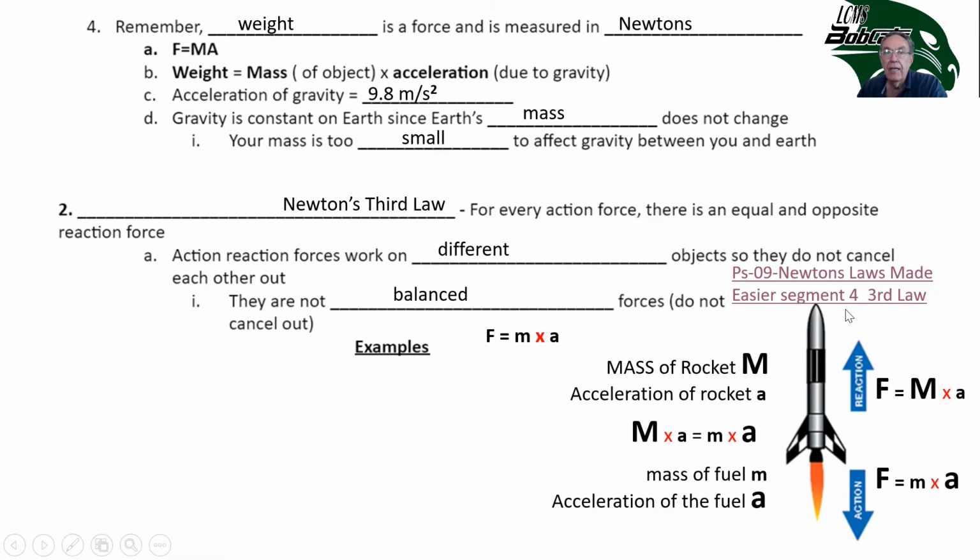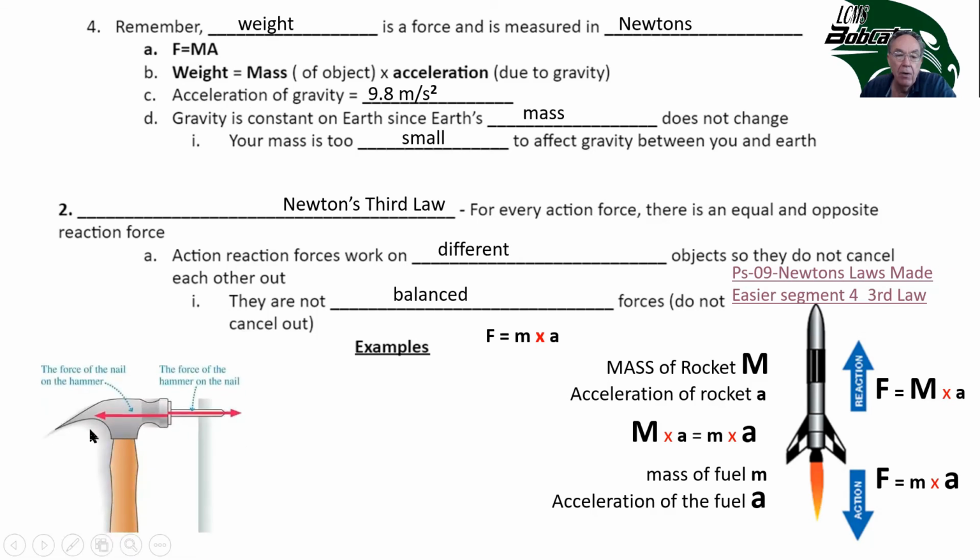The same thing happens when you fire a gun. The action is when the gunpowder explodes and the bullet goes forward. The reaction is the kickback on the gun. Same thing happens when you use a hammer. The action is the hammer hitting the nail. The reaction is the nail pushes back on the hammer. Otherwise, the hammer just keeps going down.